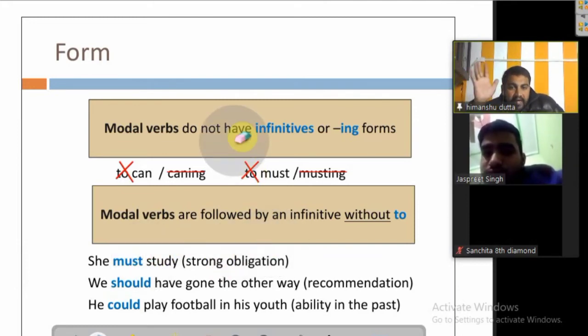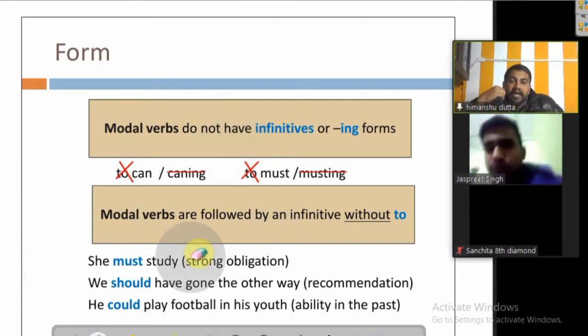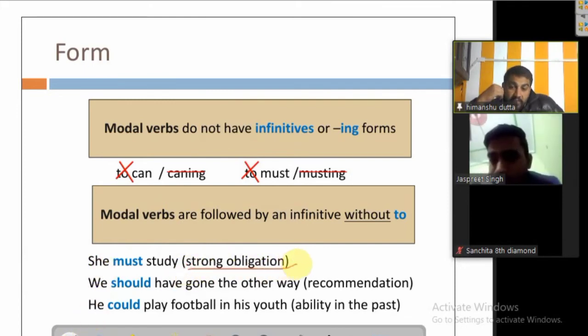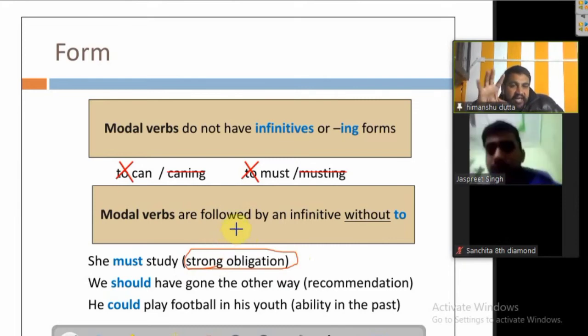उसको पढ़ना चाहिए, that means ये जरूरी है, उसके लिए पढ़ना जरूरी है. In case of something strong obligation, obligation means something which is very much necessary. Obligatory means जिसके बिना नहीं जिया जा सकता या जिसके बगैर नहीं चल सकती बात.